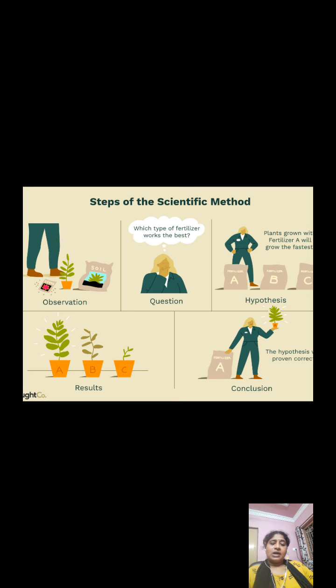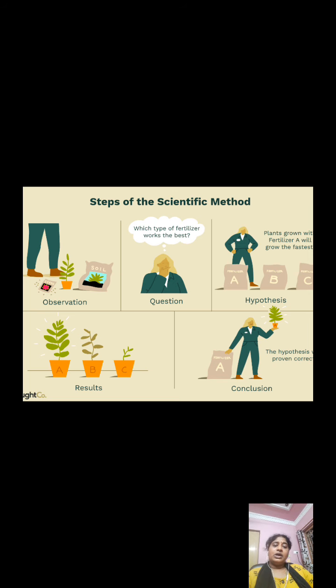So let us come back to the hypothesis part. Before starting your activity, if your hypothesis is that urea is best for cultivating the particular crop, then your hypothesis after doing the experiment is correct. Suppose you expected that superphosphate is best for cultivating the seeds you selected. Now after completing the experiment, it is proved that your hypothesis is wrong. Then what are you going to do? Which answer are you going to consider? Your hypothesis or the answer you got after completing the experiment? No doubt, the answer we got after completing the experiment.